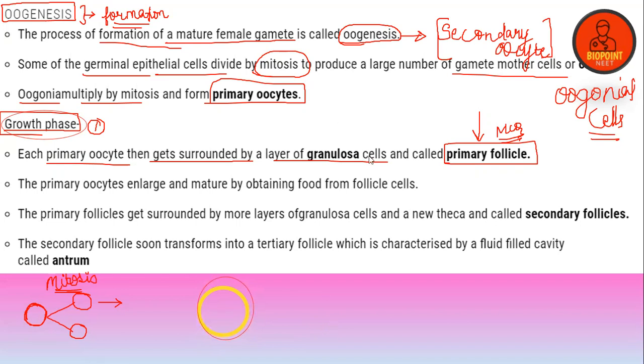This is the only way I can make you understand. It gets surrounded by layers of granulosa cells.